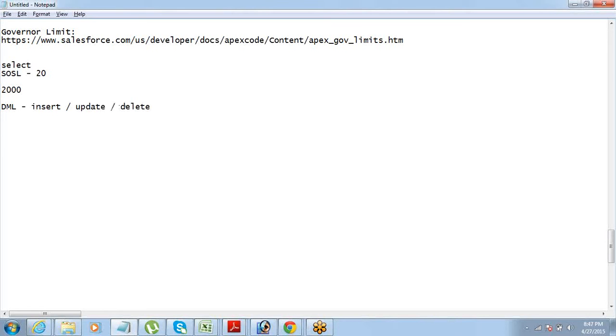The maximum number of DML statements we can have is 150. It's always advisable that you keep your DML statement outside the loop, because if you put the DML statement inside the loop, it might not be a very good option, because your loop runs.